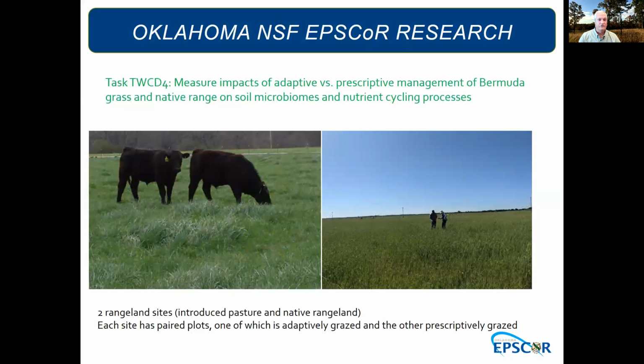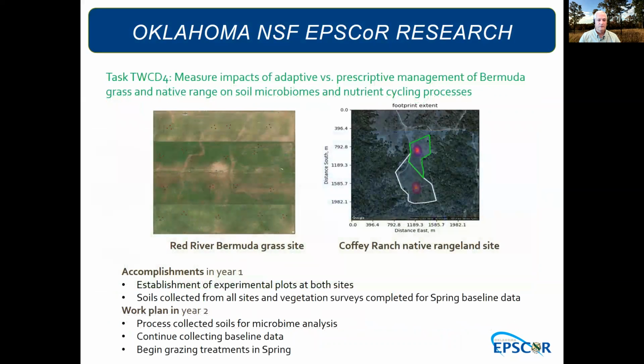Then lastly, task 4 is to look at adaptive versus prescriptive management of Bermuda grass and native range on soil microbiome and nutrient cycling. 2 sites have been identified, both pasture, Bermuda grass, and native rangeland, and the plots have been identified as well. So accomplishments in year 1, in addition to identifying the sites, soils and vegetation have been sampled. In year 2, this will continue and focus on microbiome. And then the grazing treatments will begin in spring 2022.